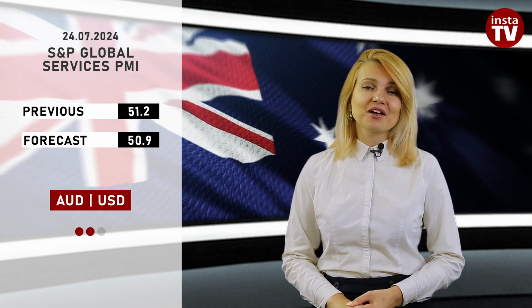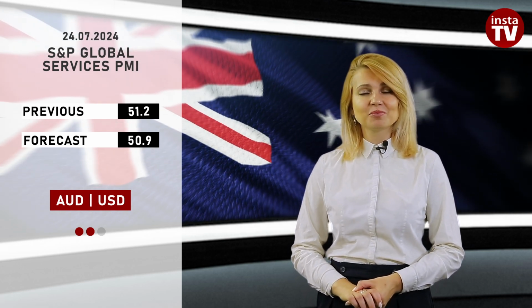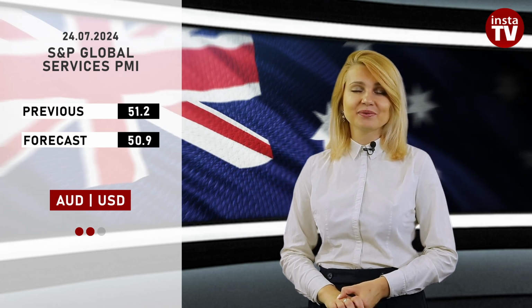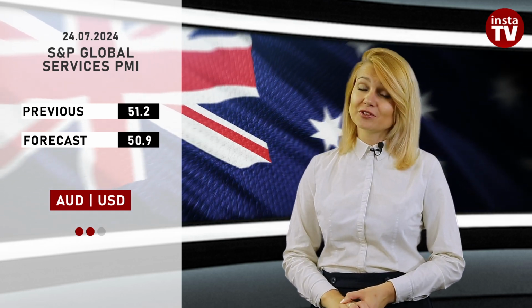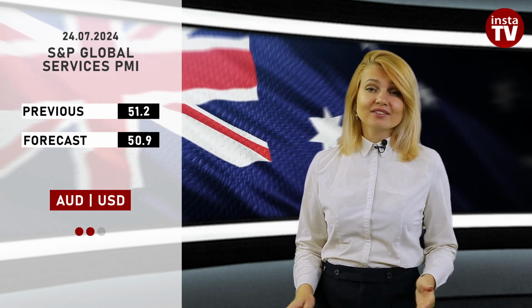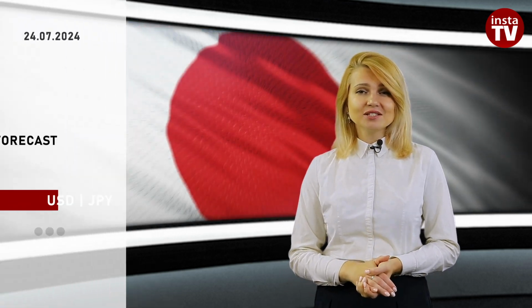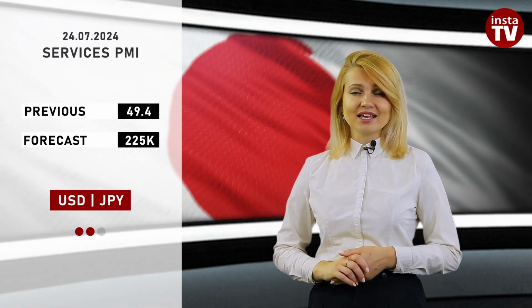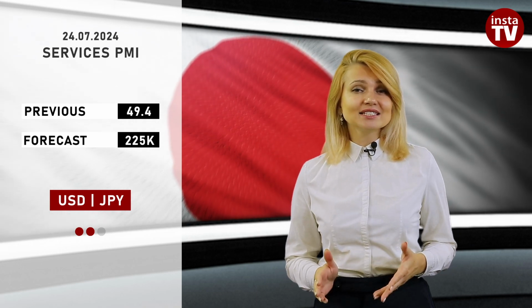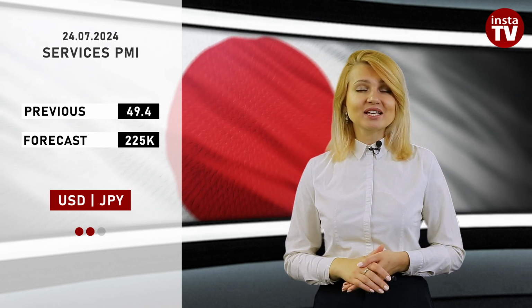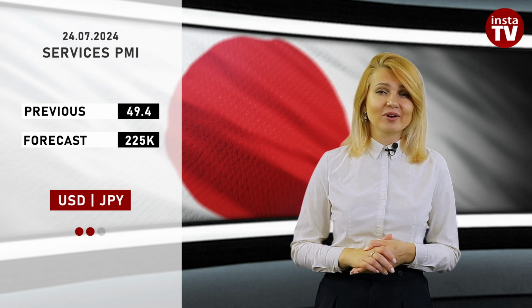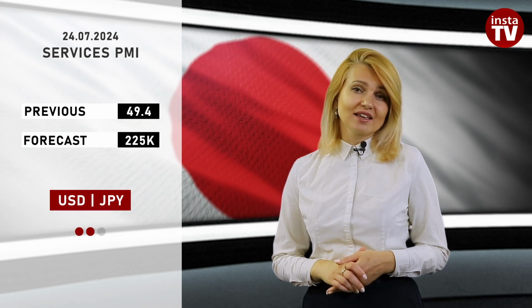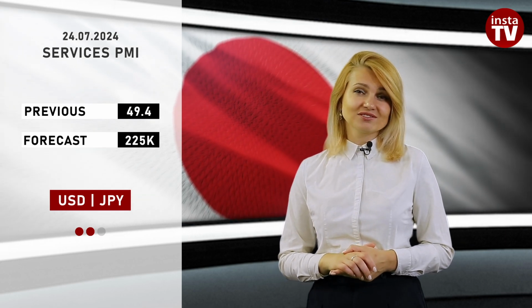For example, Australia's services PMI could be 0.3% lower than the previous reading, staying around 50.9 points. In this case, the Australian dollar will also lose value. The situation with the Japanese yen is more complicated. Its dependence on the macroeconomic statistics is not as transparent as in the case of other major currencies.